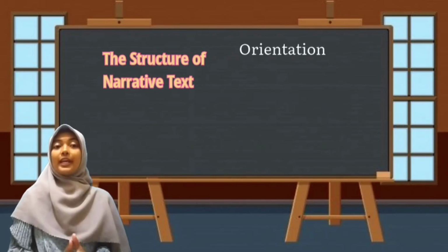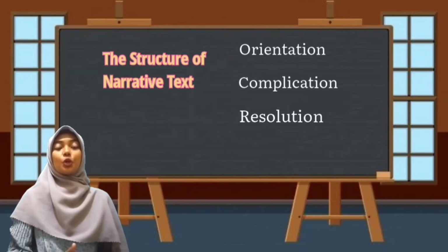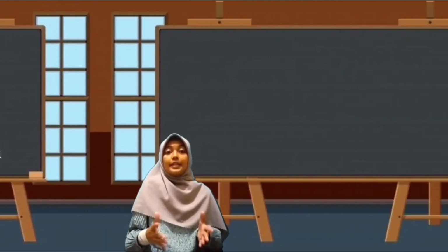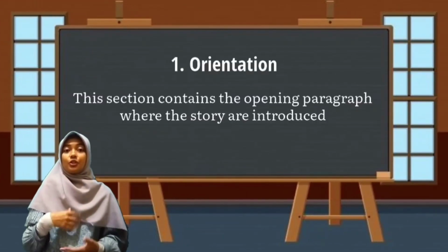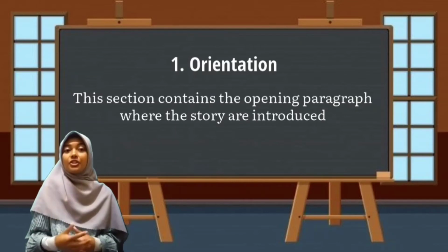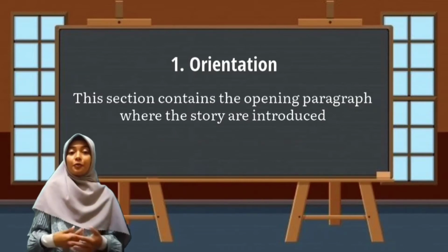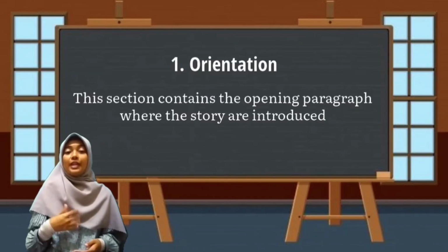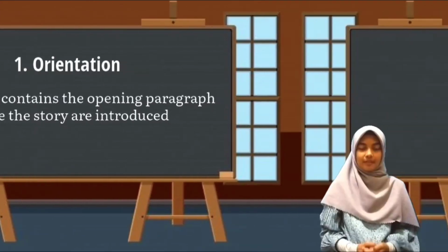It is orientation, and then complication, resolution, and the last is reorientation. The first is orientation. In orientation, it usually begins with the introduction of the characters, when and where the event occurs, the background of the story and other explanation, so that the reader understands and becomes familiar with the story.